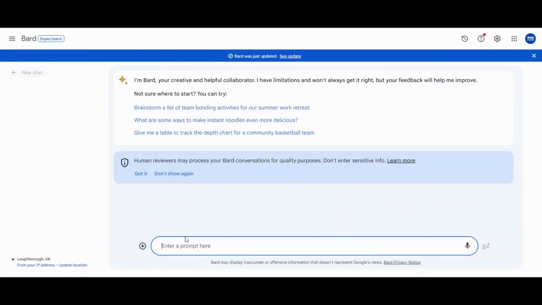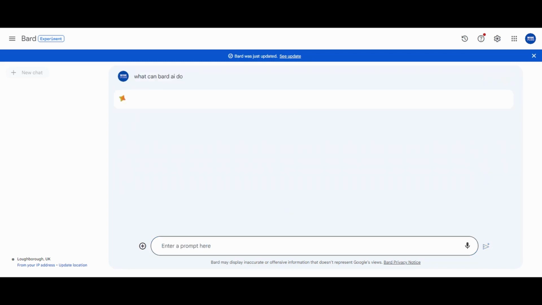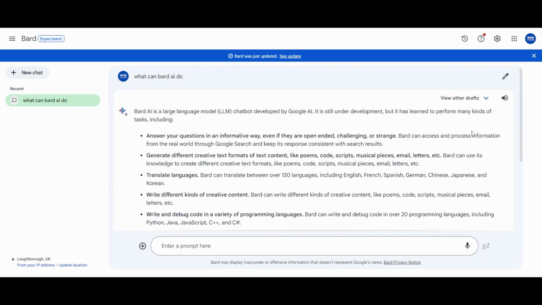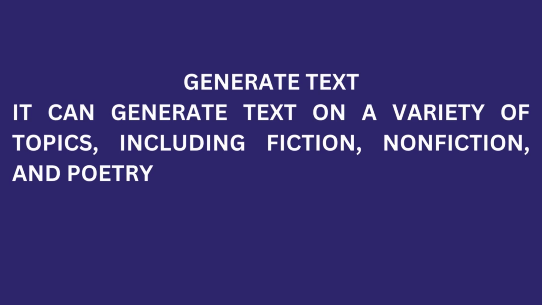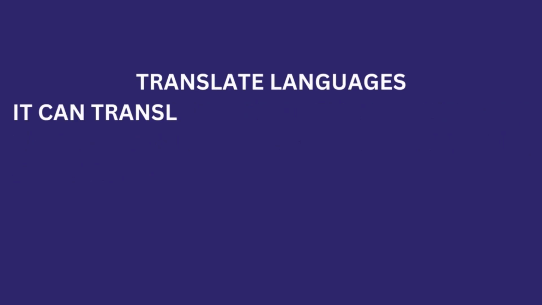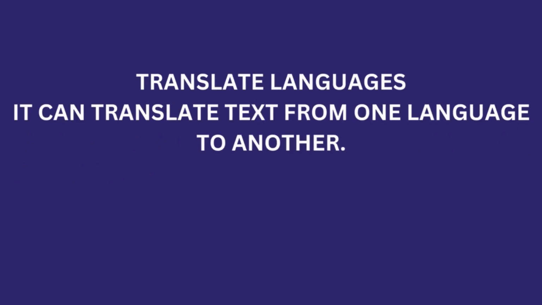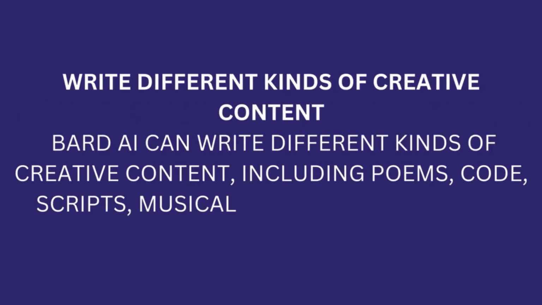Bard AI can do a lot of things. It can generate text, translate languages, write different kinds of creative content, and answer your questions in an informative way. For example, Bard AI can generate text. It can generate text on a variety of topics, including fiction, non-fiction, and poetry. Translate languages. It can translate text from one language to another. Write different kinds of creative content.